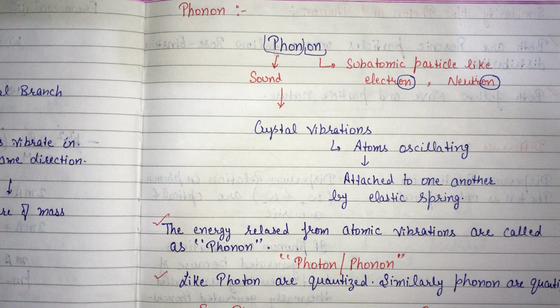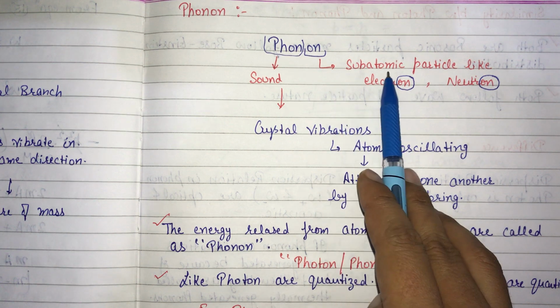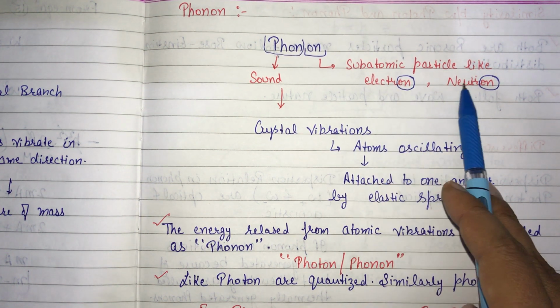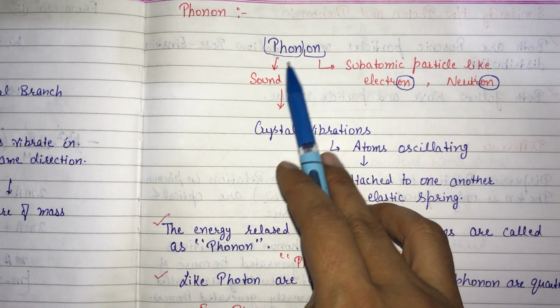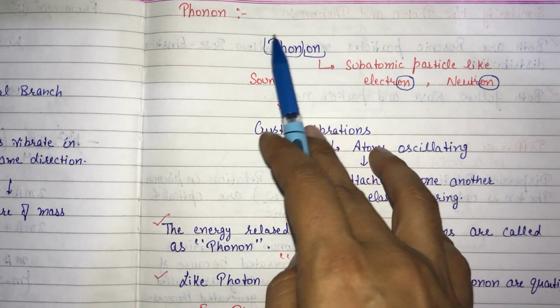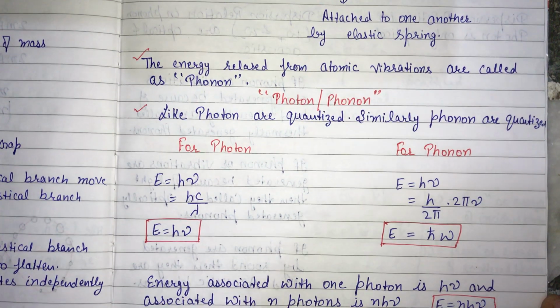So phonons are the energy released from these atomic vibrations. Here, phonon: this stands for sound, and on stands for the subatomic particle, as we know about the electron and neutrons. Now see the difference between photon and phonon.